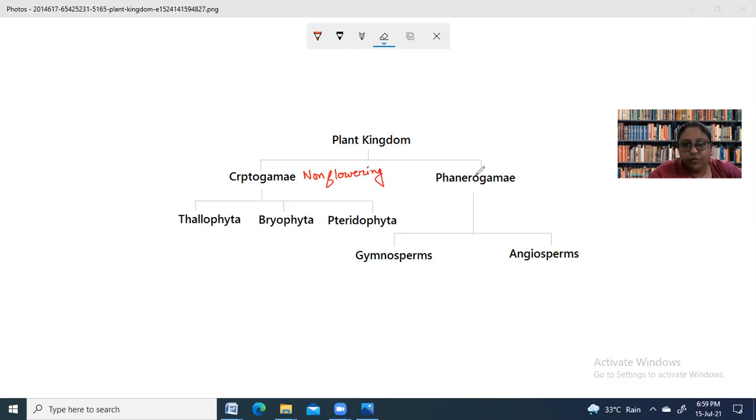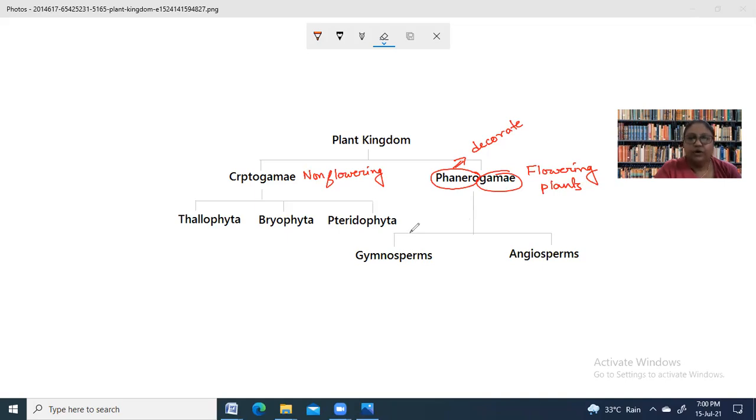Whereas the meaning of the word phanero is decorative. That means it is something having a very well presented structure, and gamy obviously means marriage. So from the name itself, you can guess this will include the flowering plants. So these are the two main branches of plant kingdom.